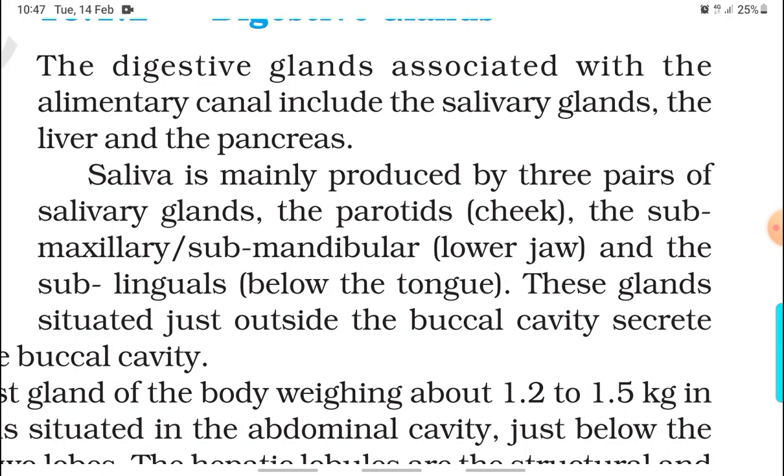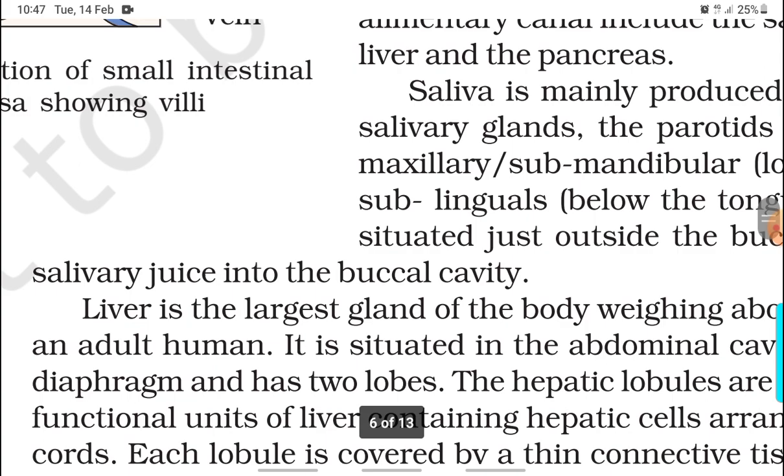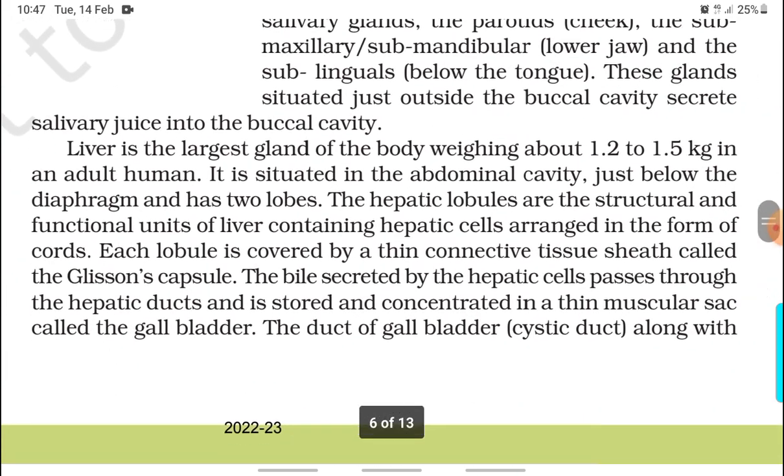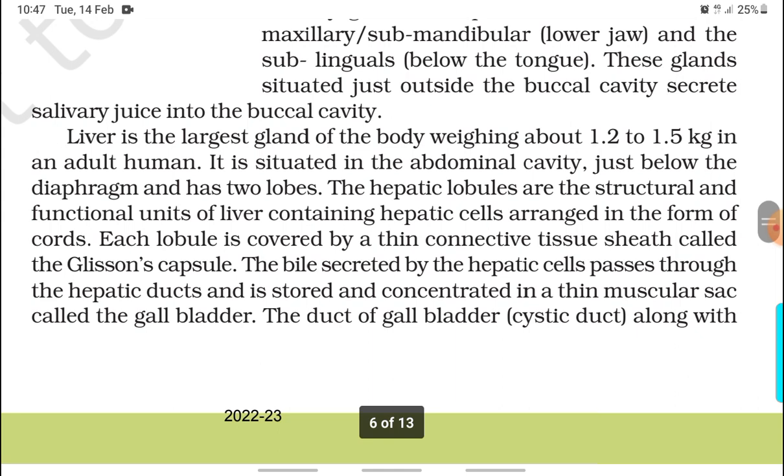These glands, situated just outside the buccal cavity, secrete the salivary juice into the buccal cavity. Liver is the largest gland of the body, weighing about 1.2 to 1.5 kg in an adult human. It is situated in the abdominal cavity just below the diaphragm and has two lobes.